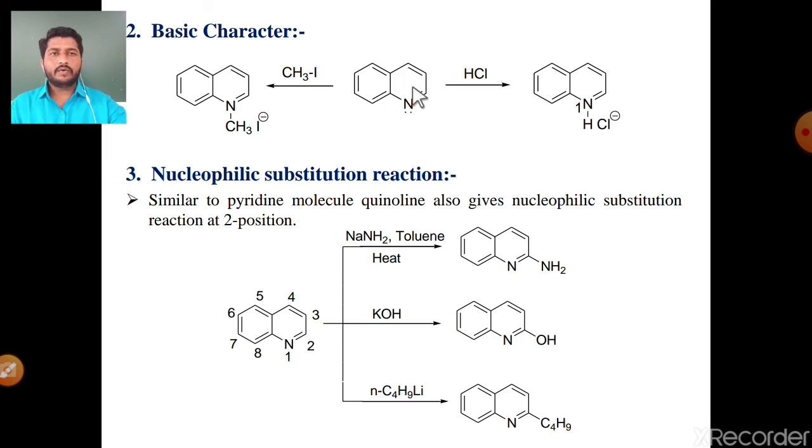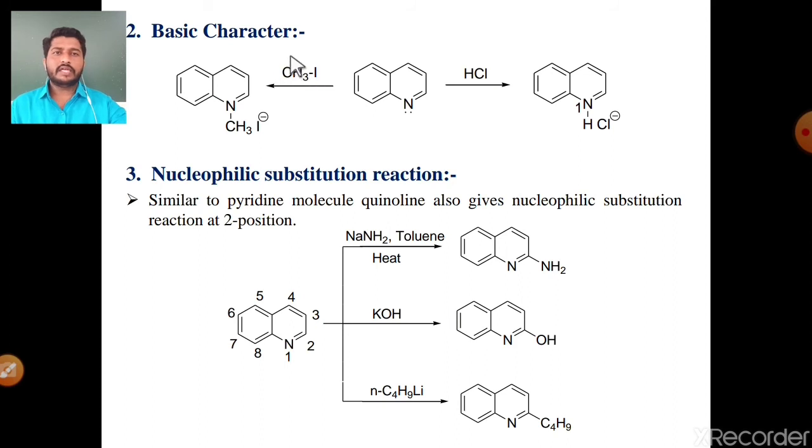See this quinoline molecule in the presence of HCl: the electron pair abstracts a proton, meaning there is a bond formation between nitrogen and hydrogen, and the positive charge on nitrogen is stabilized by Cl minus. Again, the electron pair can attack CH3, meaning quinoline reacts with methyl iodide.